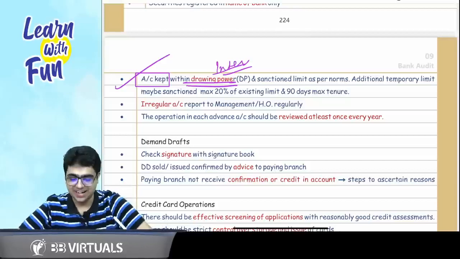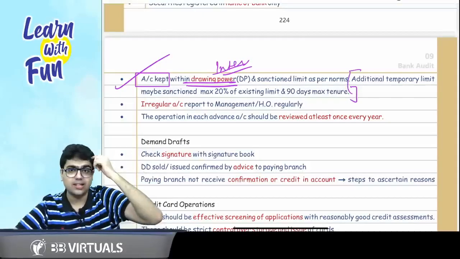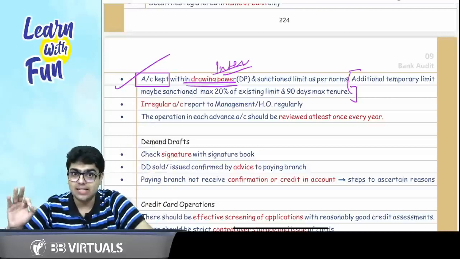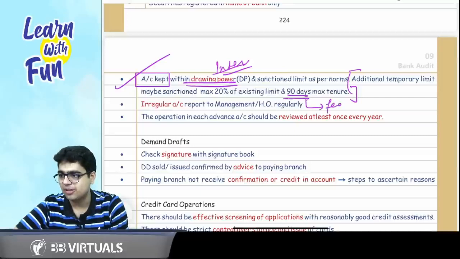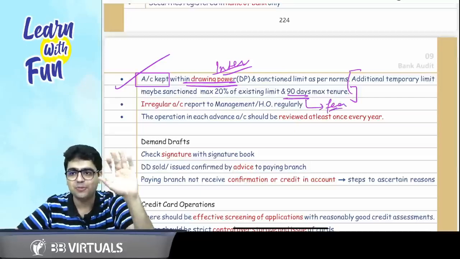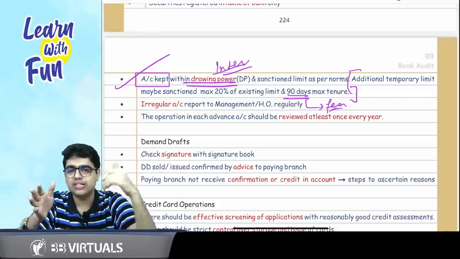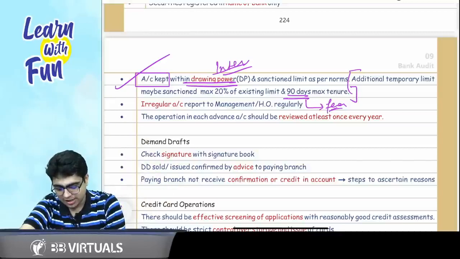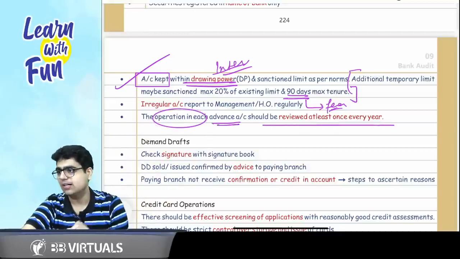So account should be kept within the drawing power and sanction limit as per the norms, but additional limit, this is a new point for CA final, it is not there in intermediate. Additional limit up to 20% can be given, but maximum for 90 days, because after 90 days banks become fearful, because after 90 days, an account becomes an NPA. So all the irregular accounts need to be reported to head office, as it happens in the case of bills purchased. And operation in each advance account should be reviewed at least once a year.